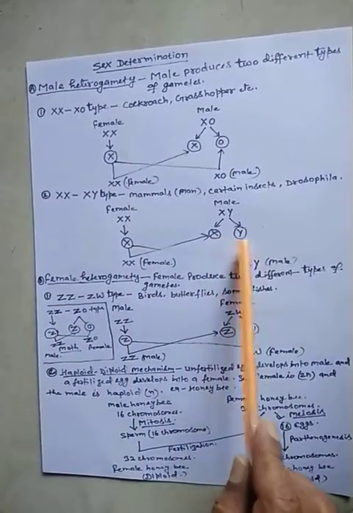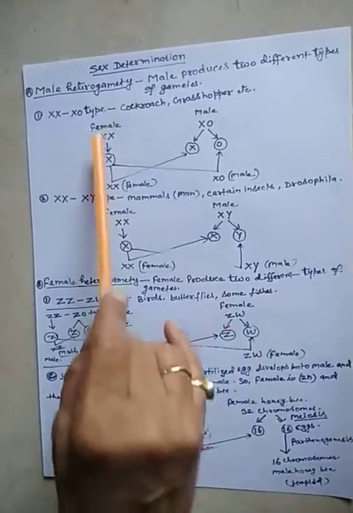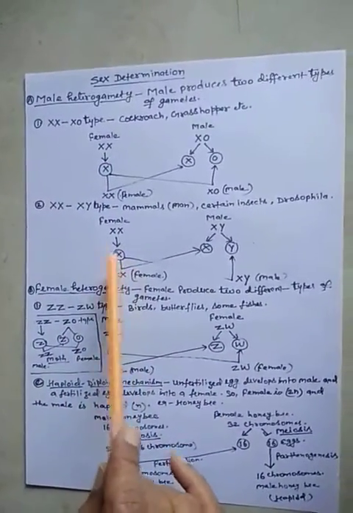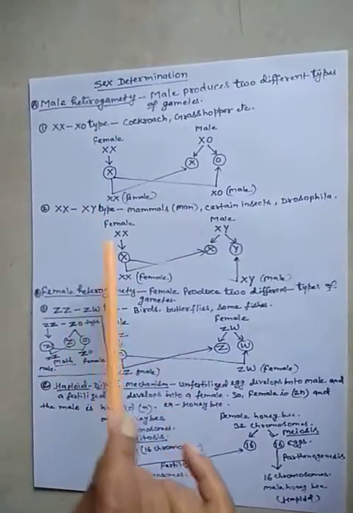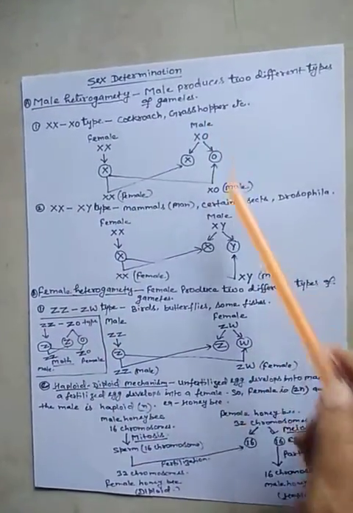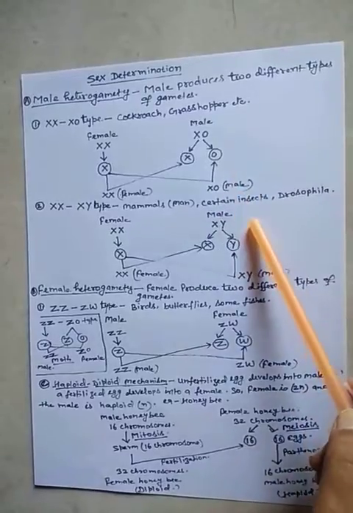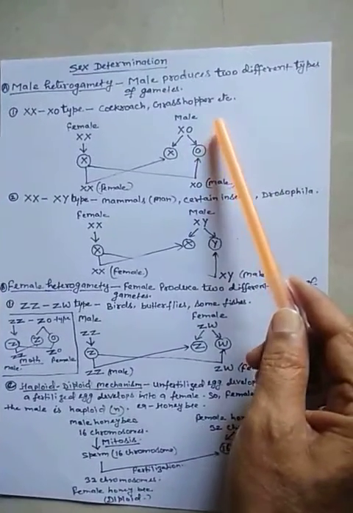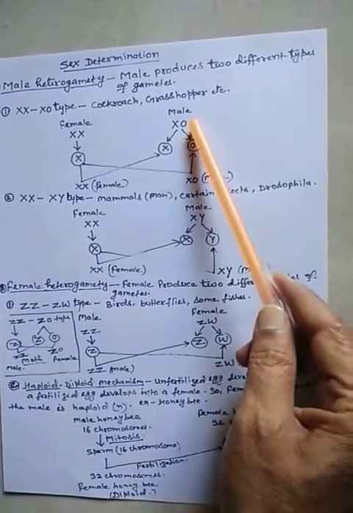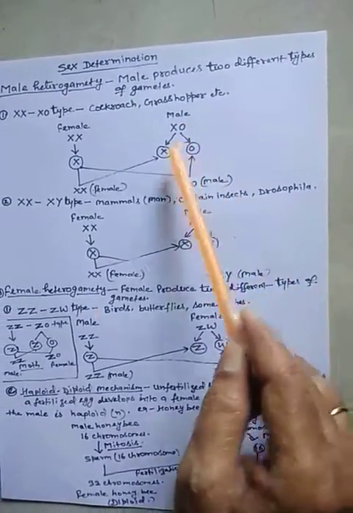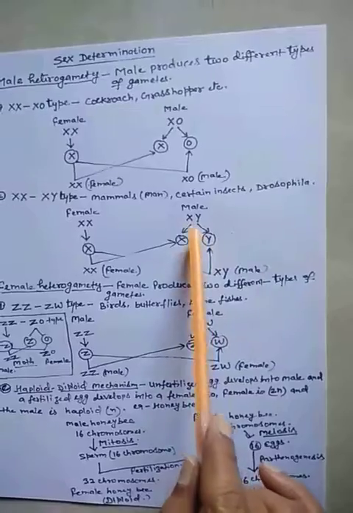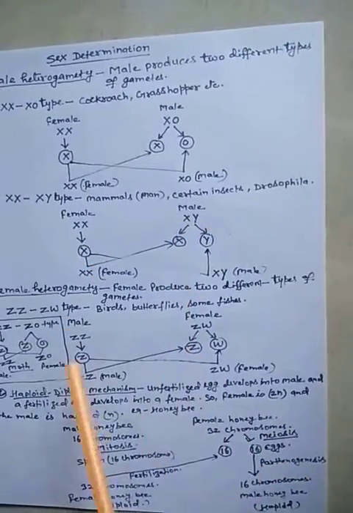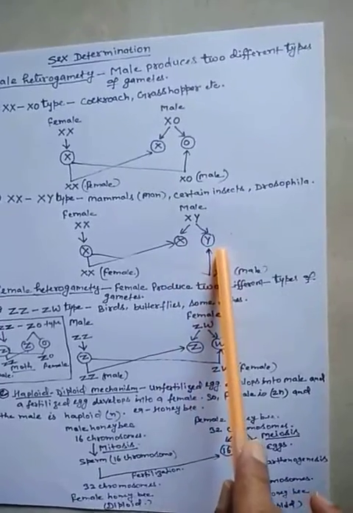So the male produces two types of gametes, while in both conditions the female produces only one type of gamete that contains the X chromosome, means the females are homogametic while males are heterogametic. In this condition there is only a single X chromosome, there is no partner sex chromosome, while in this condition there are two sex chromosomes in the male, the X and Y, and it produces two types of gametes.